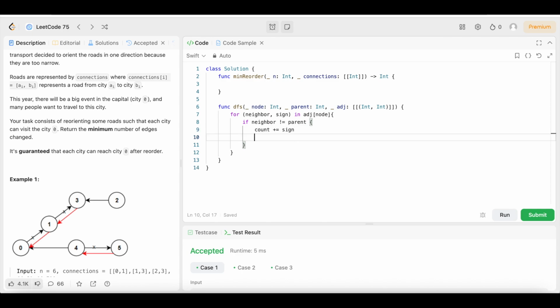Then we're going to do some recursion: DFS neighbor, comma node, comma adj. And that's all we're going to write for the helper function, guys.